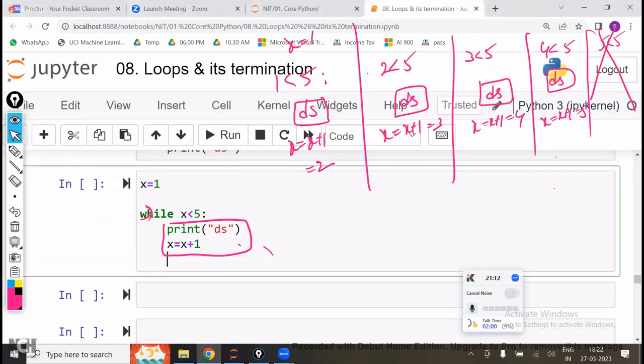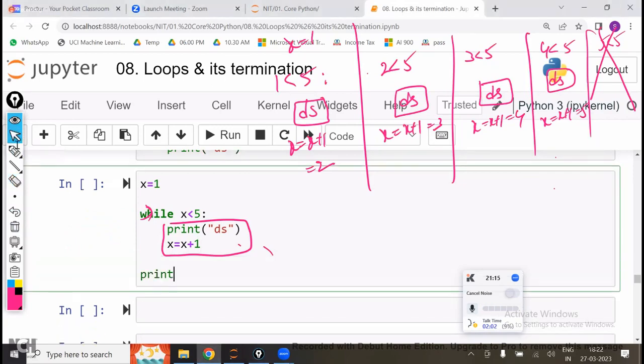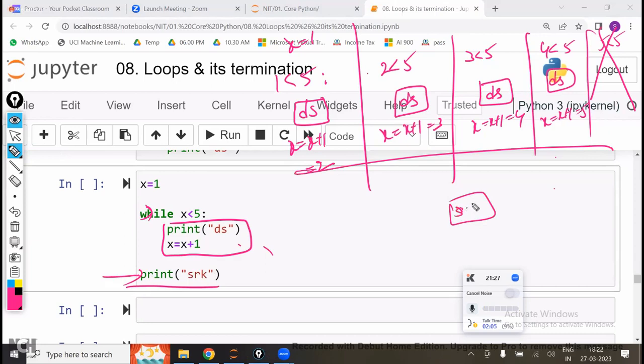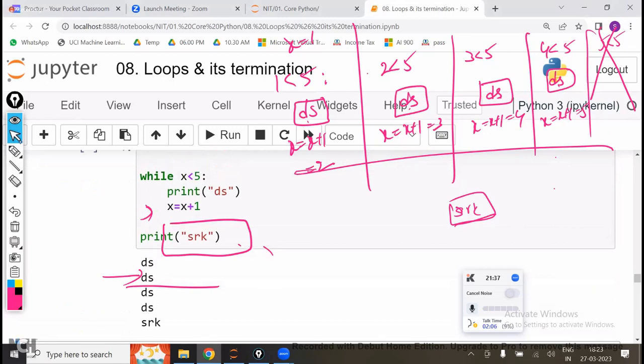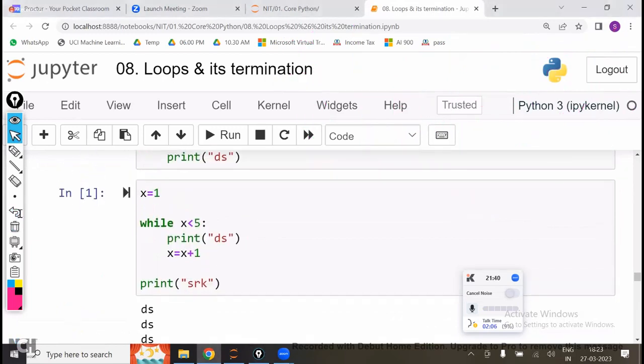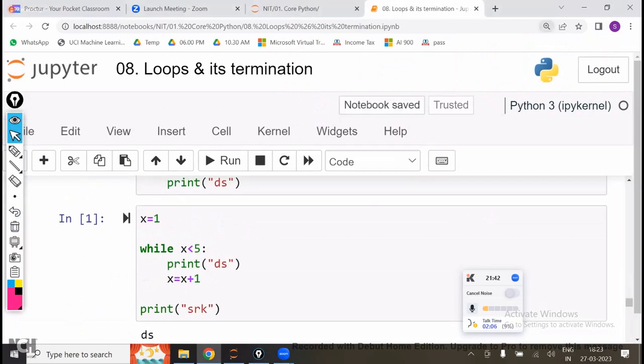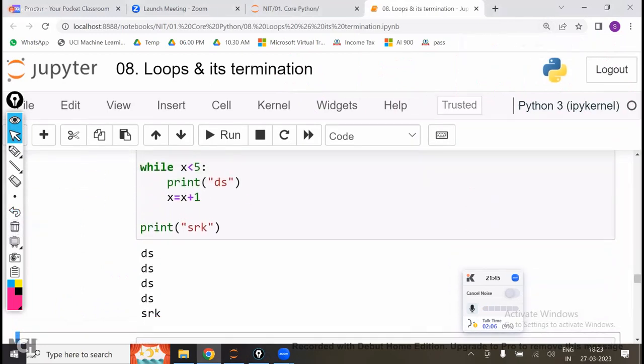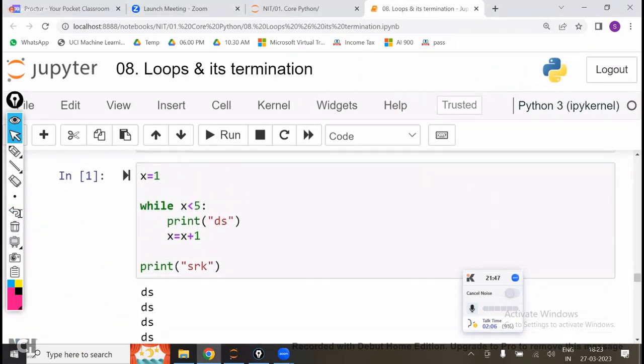But for example, let us take it like this. Here, print srk, something like this. Now the while block is completed. After completing the while block, it will come down and print srk. So what is the overall output? ds, ds, ds, ds, 4 ds and 1 srk is the output. The srk is irrespective of the loop, irrespective of the block of code. Okay, is that clear? 4 ds and 1 srk, do you understand now?